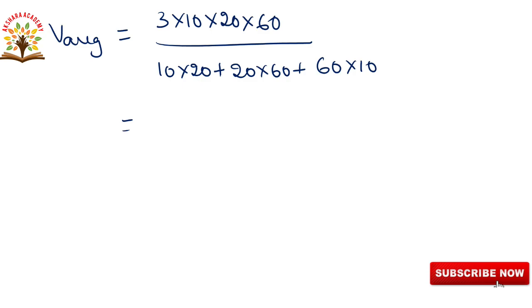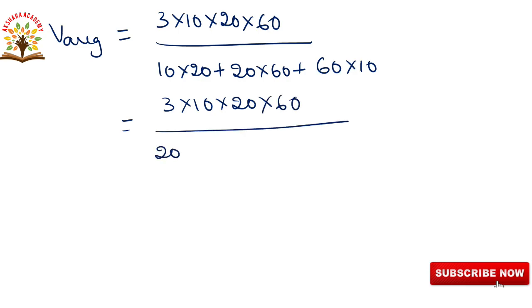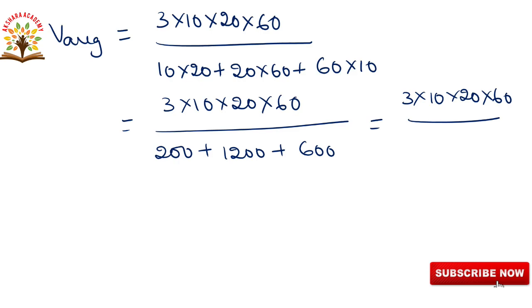Then we are multiplying: 3 into 10 into 20 into 60 by 10 into 20 is 200, 20 into 60 is 1200, plus 60 into 10 is 600. The total we are getting: 3 into 10 into 20 into 60 by 200, 1200, 1400, and 600, it becomes 2000. So the zeros cancel. That is equal to 3 twos are 6, 6 sixes are 36...